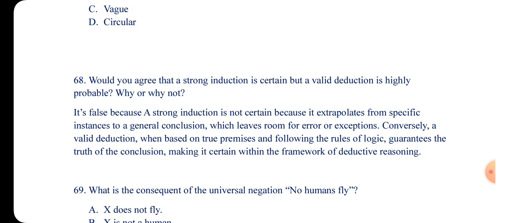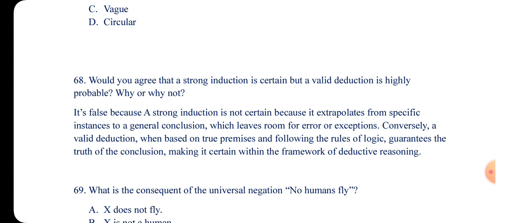Number 68. Would you agree that a strong induction is certain, but a valid deduction is highly probable?